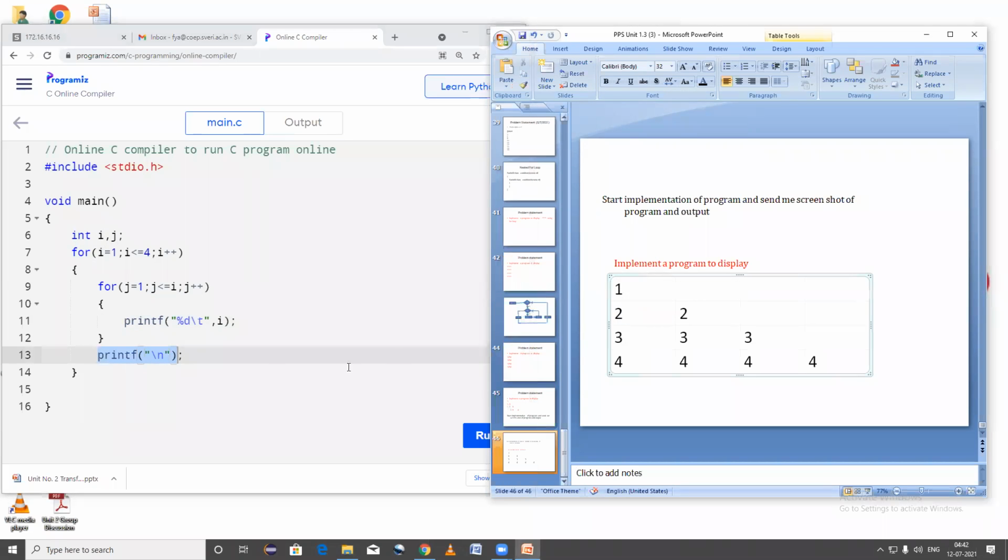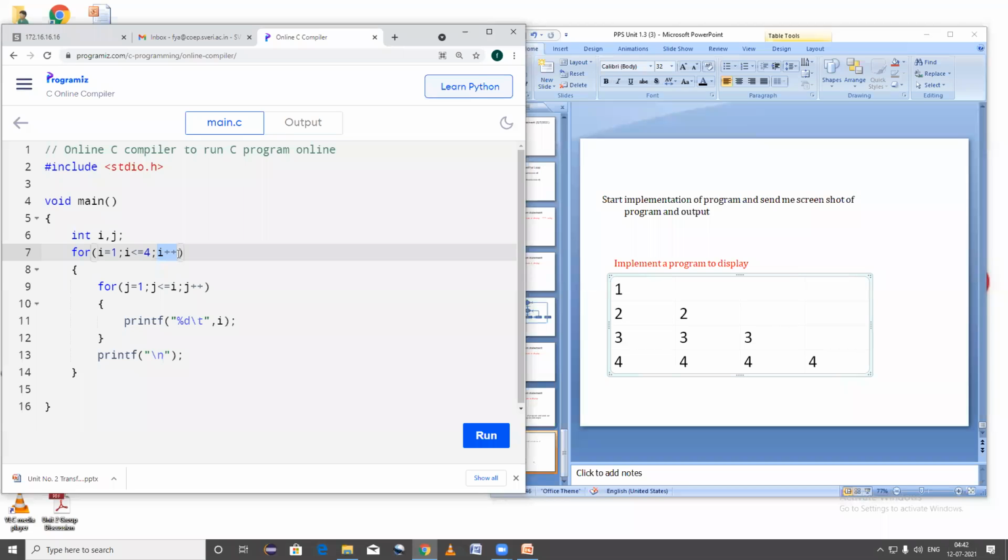Before this 2. Now it increments the value of I by 1. So currently I variable has the value 1 and it increments by 1. That means 1 plus 1, 2. The value of I variable will be now 2. Now 2 is less than or equal to 4. Yes, this condition is true. Again, it goes into the body of the for loop.